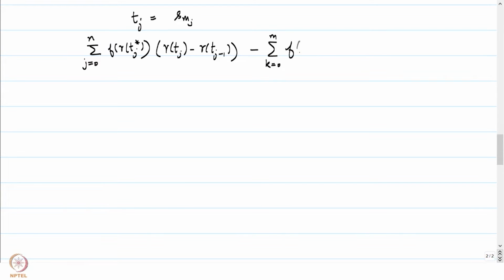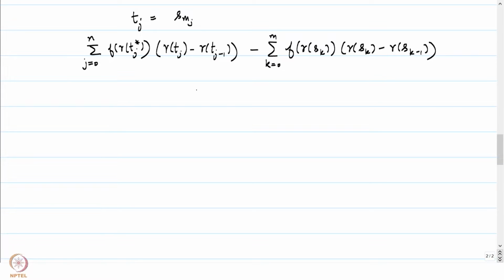We have the summation over j equal to 0 to n of f of gamma of Tj star times gamma of Tj minus gamma of Tj minus 1, minus the sum, which is the refinement of the first partition, over k equal to 0 to m of f of gamma of sk star times gamma of sk minus gamma of sk minus 1.